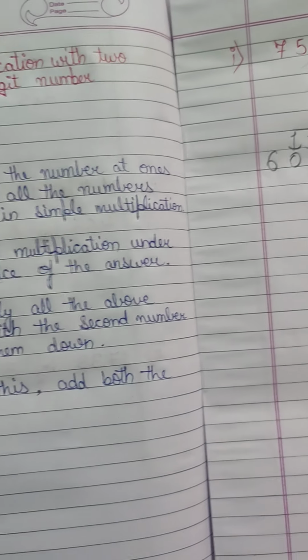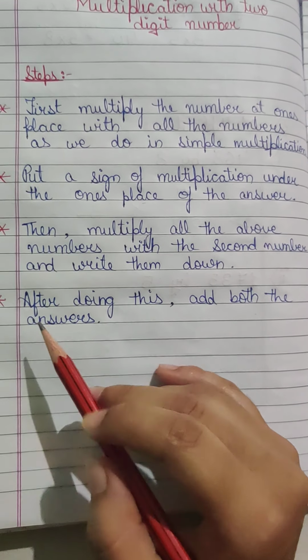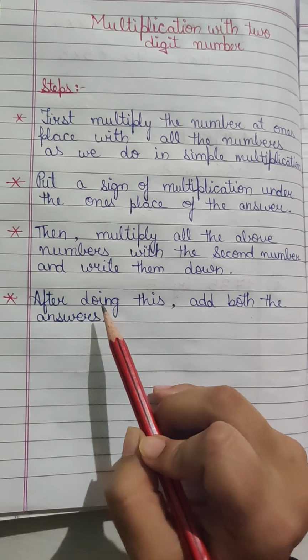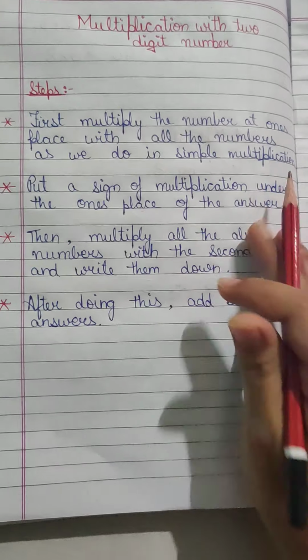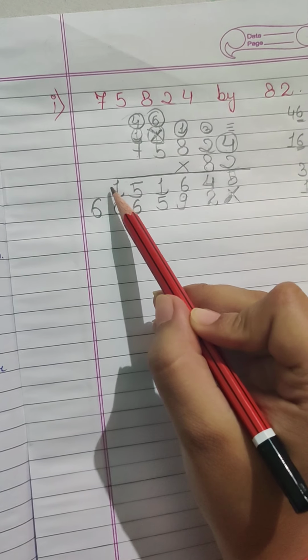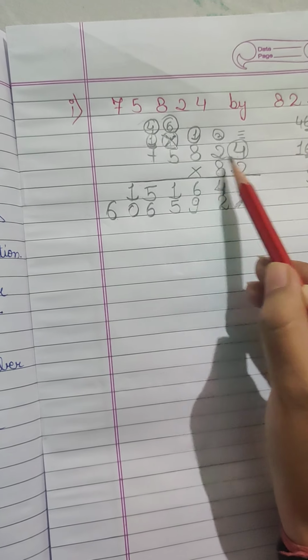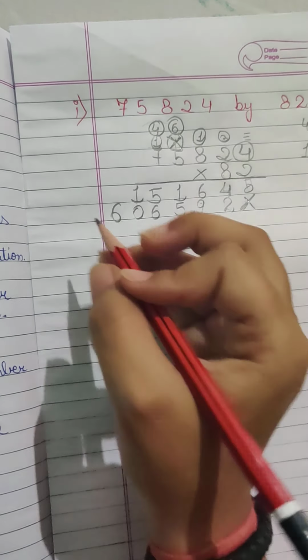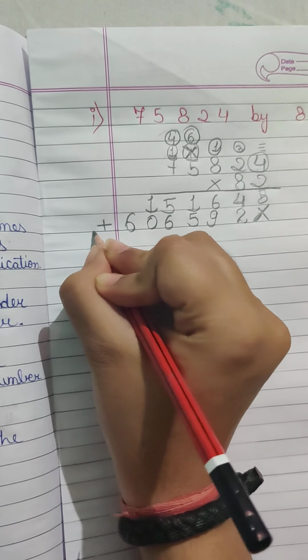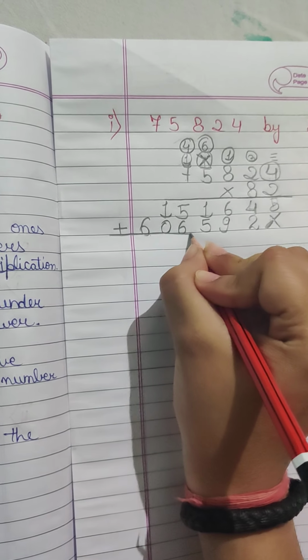We have multiplied all the numbers with it. Let's have a look at the next step. After doing this, add both the answers. One answer is this one, multiplying by 2 gave this answer, multiplying by 8 gave this answer. Now we have to add both of them, right?